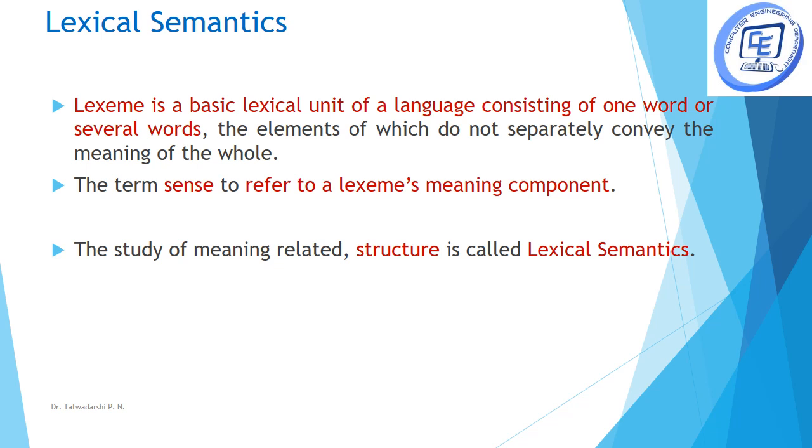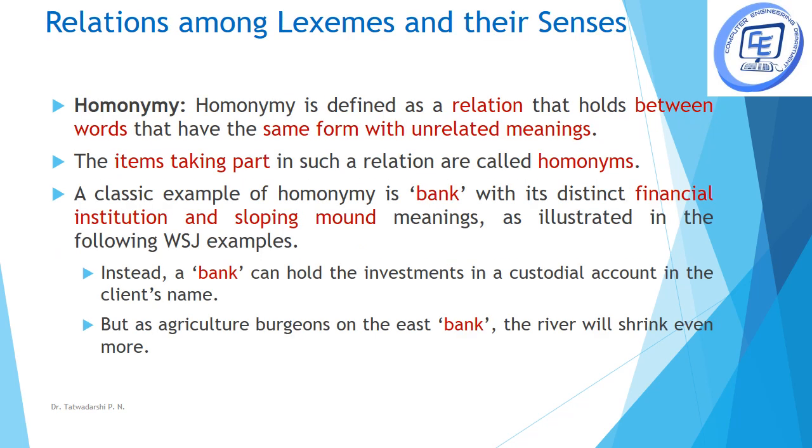Now, every language has words, vocabulary, as we said. This vocabulary is called a lexeme or lexemes, and each word has its own meaning. This meaning component of a lexeme or a word is called a sense, and the study of these words and their meaning is called lexical semantics. Now, there are many different relations among lexemes and senses in the English language.